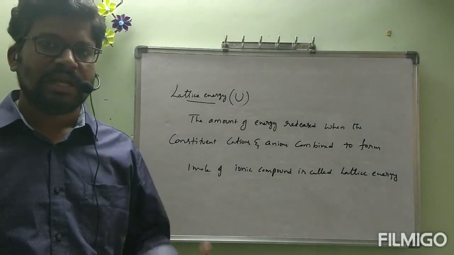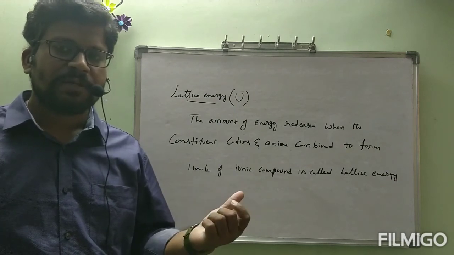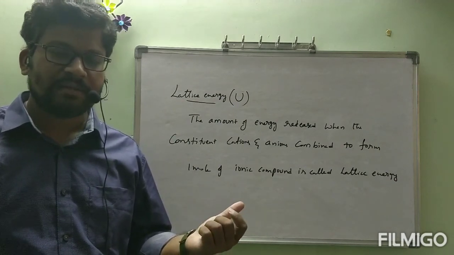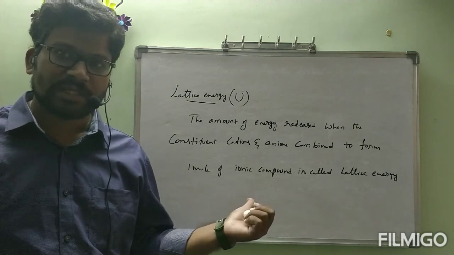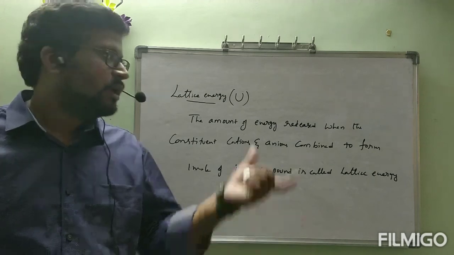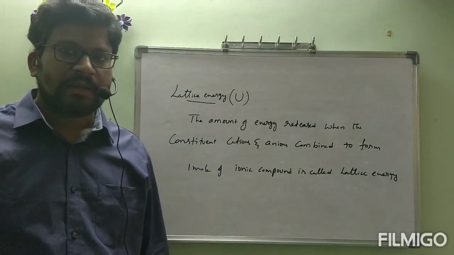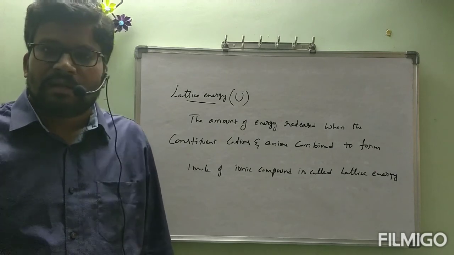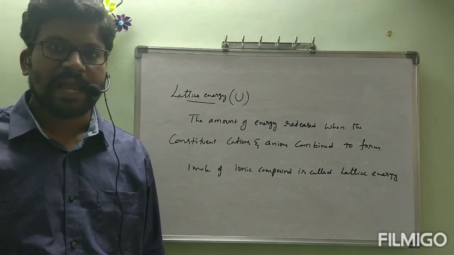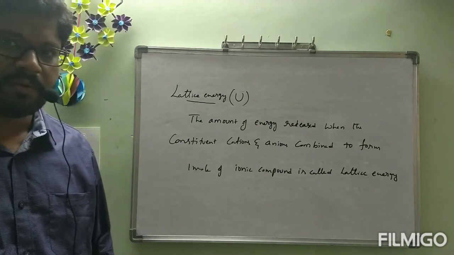These three definitions: lattice, unit cell and lattice energy. Before that, the favorable conditions for the formation of cation and anion, that is ionic bond. Before that, properties of ionic compounds. Before that, the definition of ionic bond and how it is formed. Everything we have seen and the explanation was completed. By this class, we completed the topic ionic bond. Next class we will start with covalent bond.